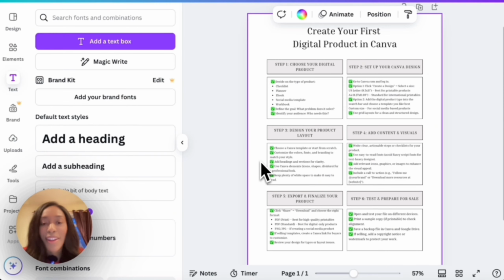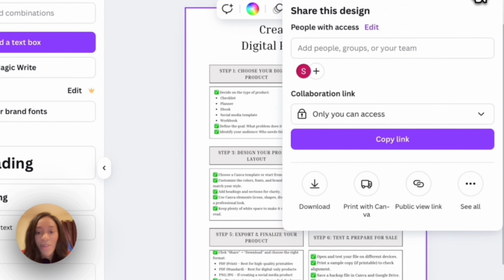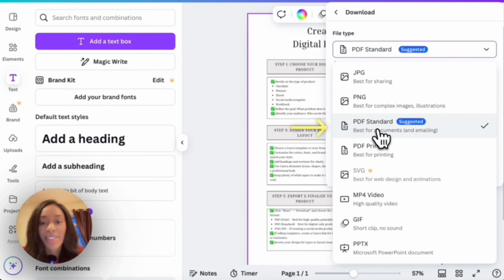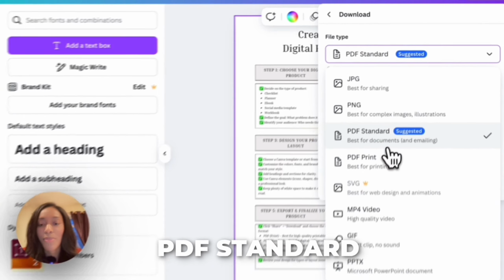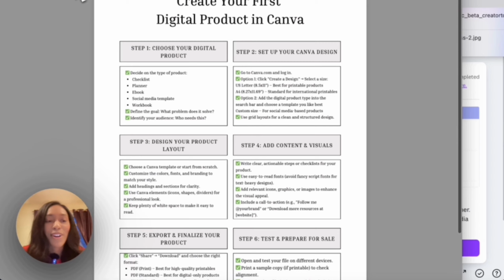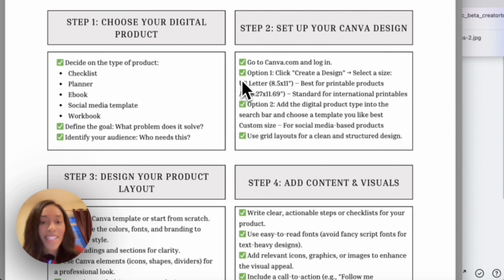All right. Now that I've read over everything and added my own personal touches, now it's time to download this product. And so I can go to share in the upper right hand corner, and then I can hit download. And so I have a couple of options. I can download as a PDF standard, which is best for documents and emailing, or I can download as a PDF print. Since this is going to be shared online, I'm going to go with PDF standard and then select download. And so now it's downloaded. So we officially now have our first digital product. And so you can save this to your desktop or wherever you want to store your digital product. And so now that you've created one, you can go back and create another one based off your desired audience.